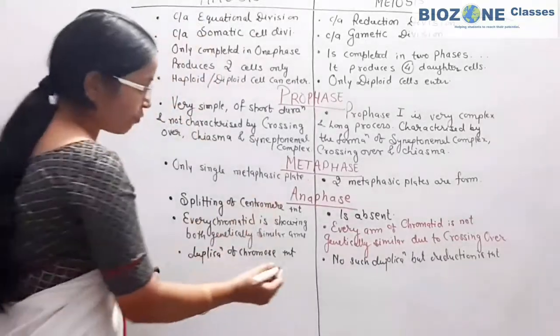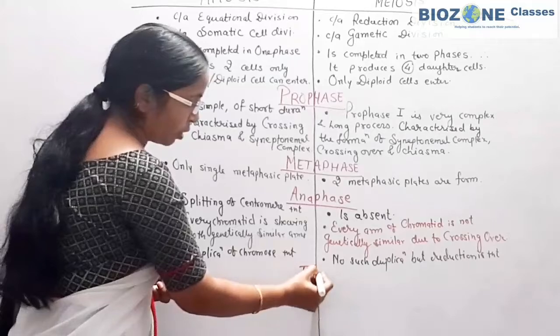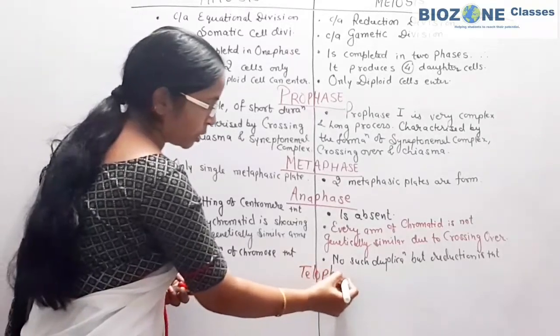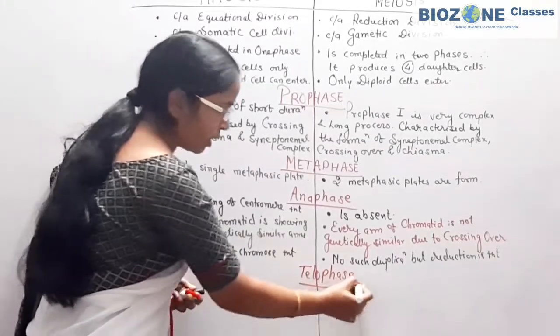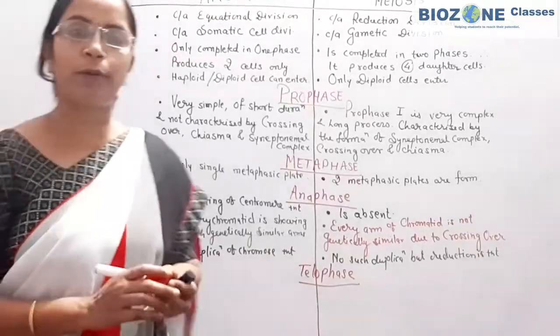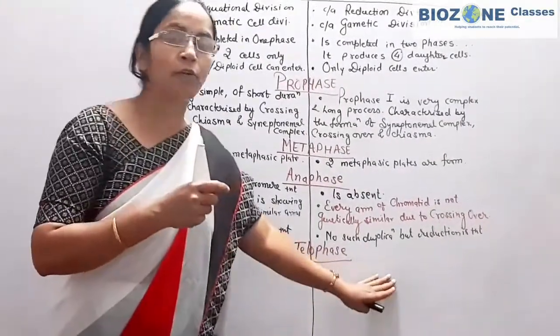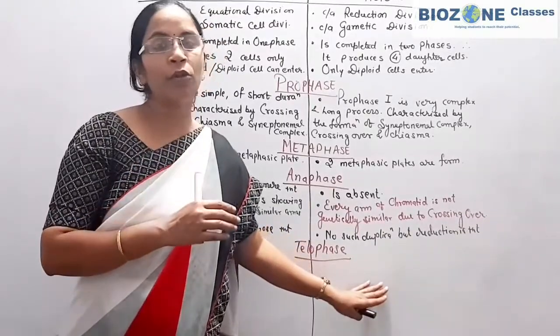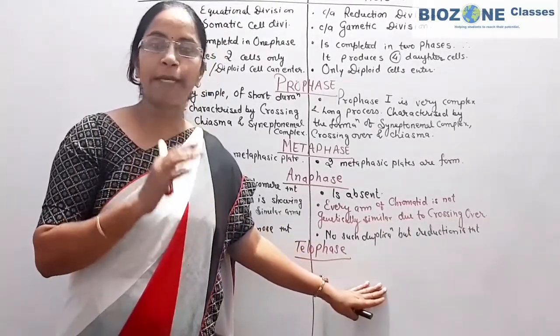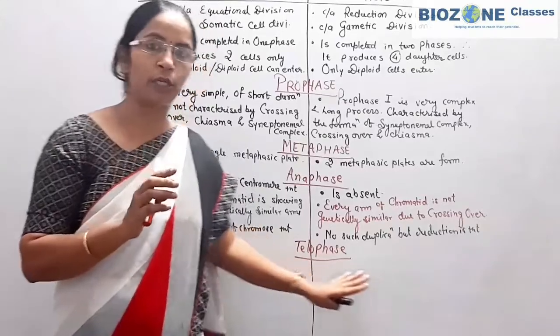And now the fourth phase is telophase. When we come towards telophase, firstly, you remember, the telophase in mitosis is quite long, but in meiosis 1, telophase takes place or is completed within a very short duration.